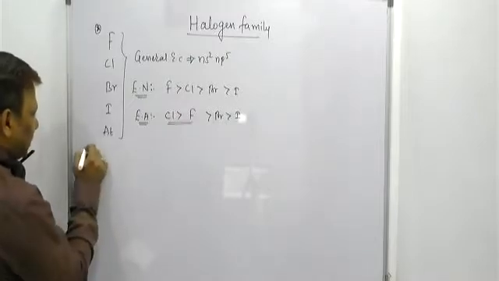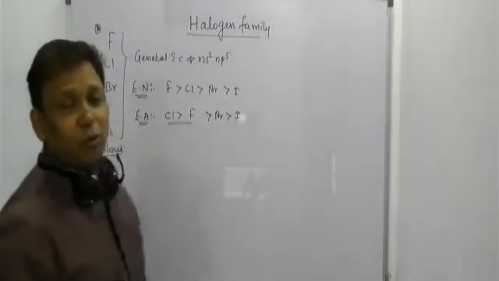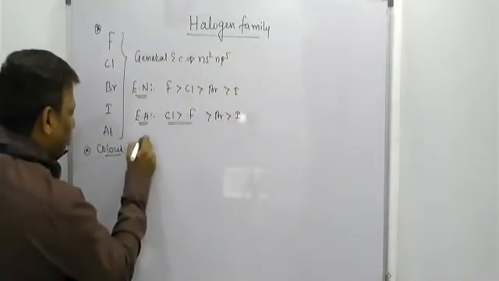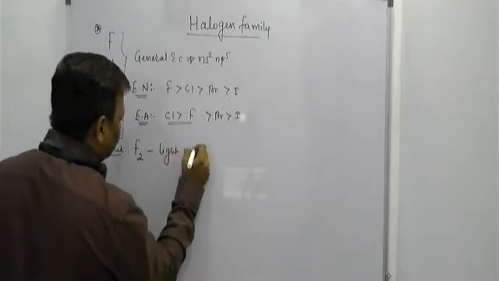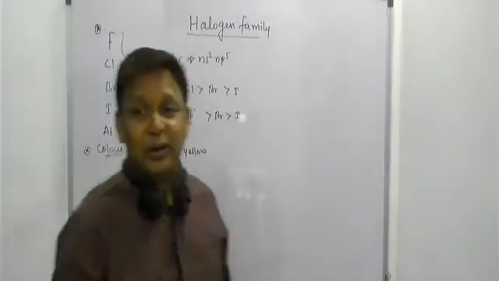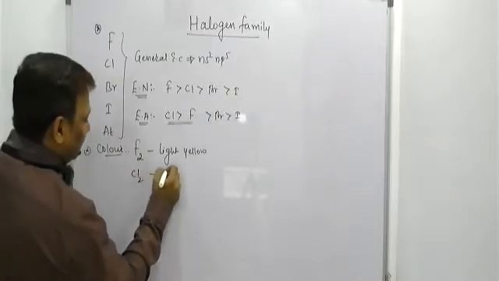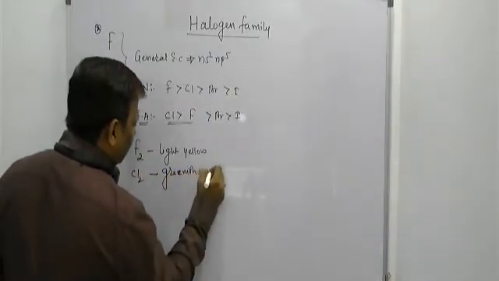They can ask about the order of the colors of this group element. Beta, what is the color of fluorine gas? Sir, light yellow color. F2, sir, it should be light yellow in color. Sir, what about chlorine? Greenish yellow according to NCERT. Cl2, sir, it is greenish yellow. Right, beta.